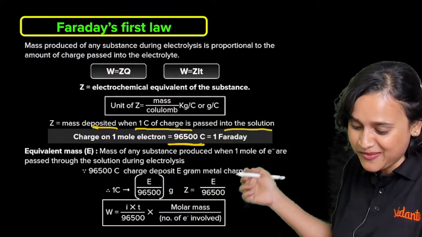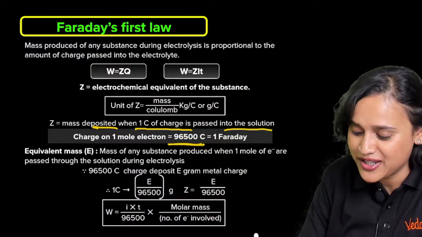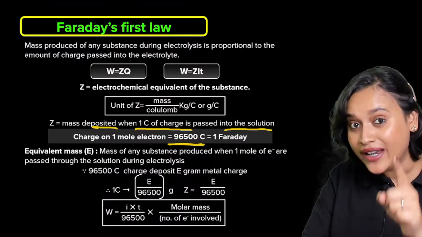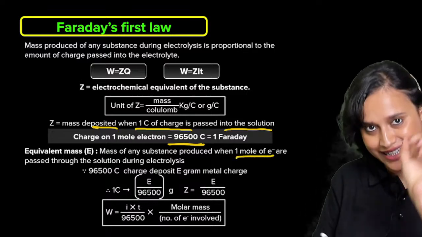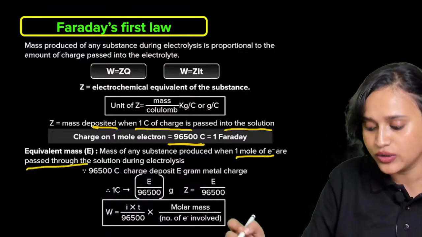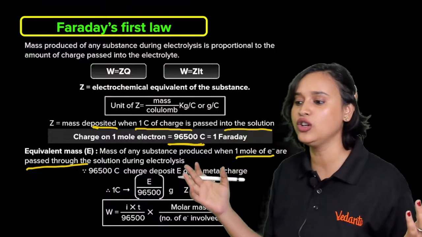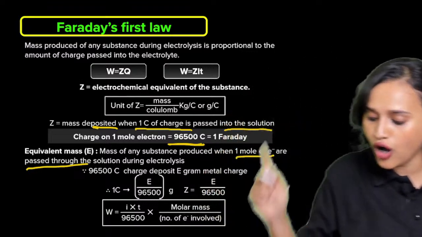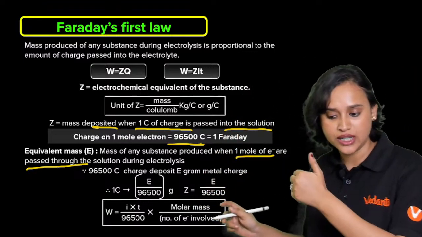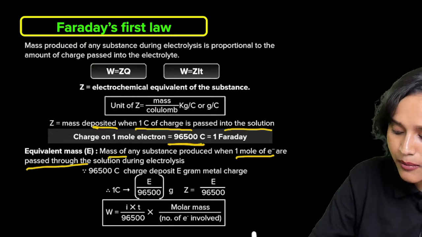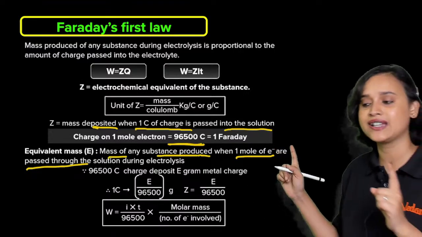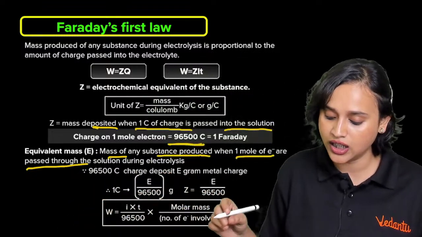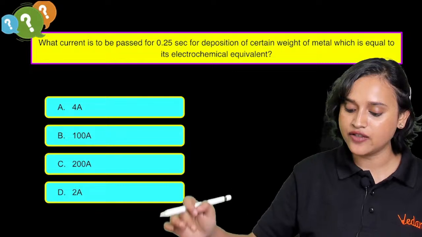So what is equivalent mass, everybody? Equivalent mass is basically the mass of any substance which is produced when 1 mole of electron is passed through the solution during the electrolysis. That is called your equivalent mass. Clear here, guys? Any doubt here? Okay. Then there is the derivation which you all know.